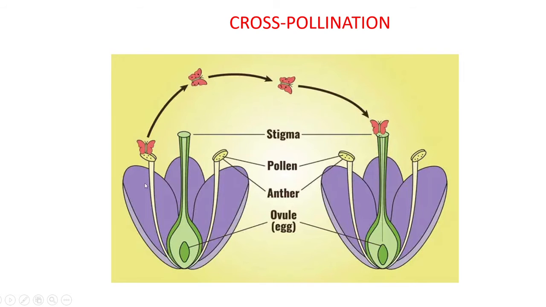Here, the pollen grains produced inside the anther of the first flower are transferred by butterflies to the stigma of the second flower. So we have two different flowers, born on different plants, but we have to remember they should be from the same species. So this is cross-pollination: transfer of pollen grains from the anther to the stigma of two different flowers born on different plants of the same species is known as cross-pollination.